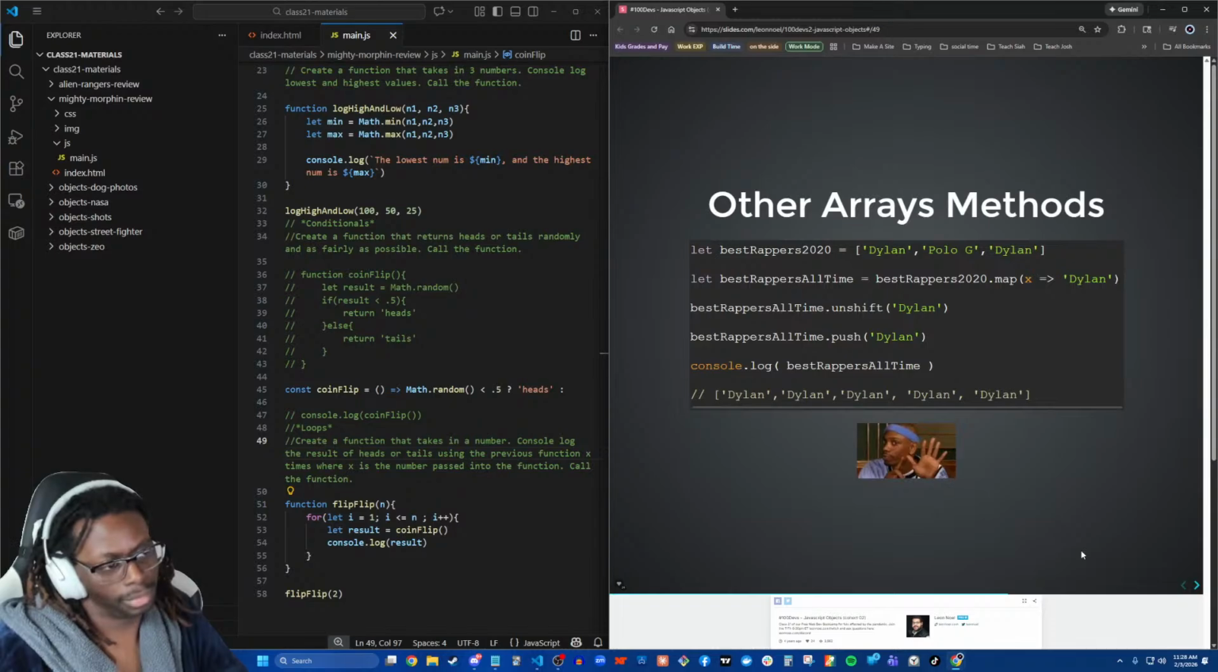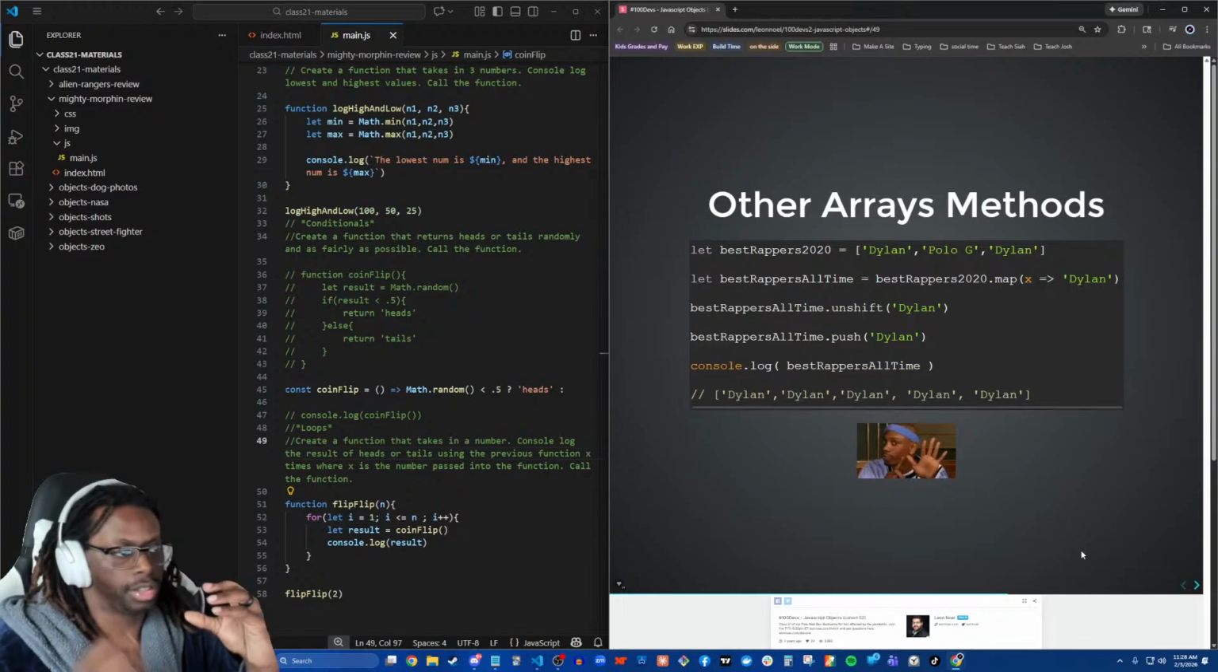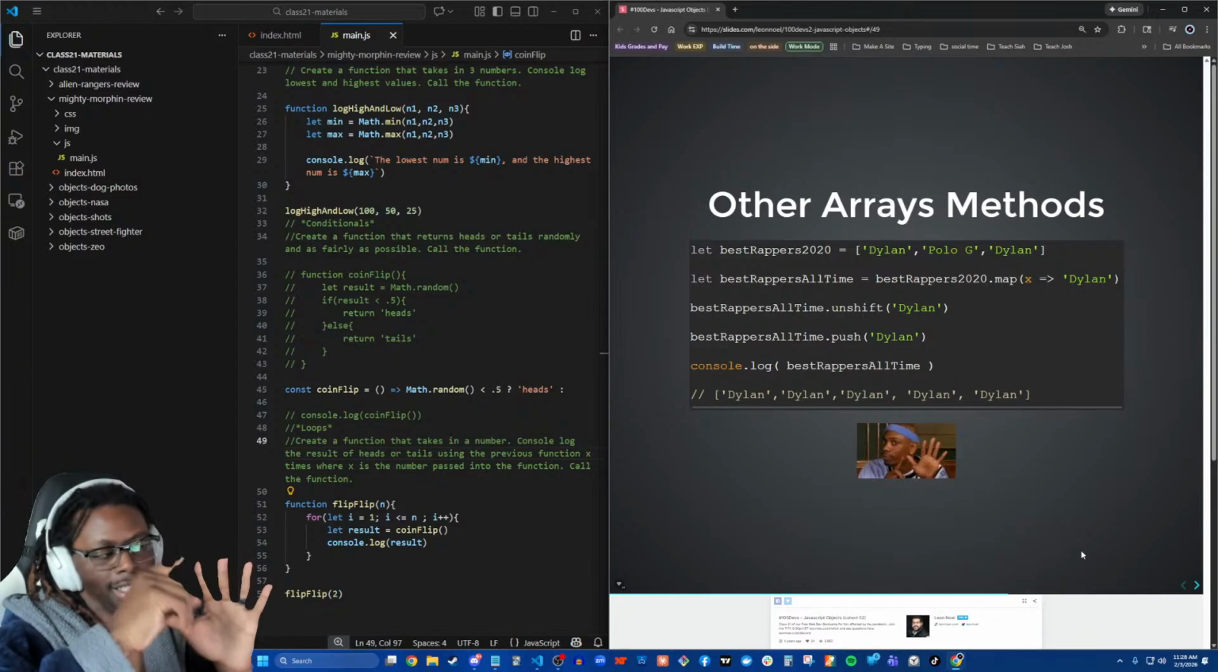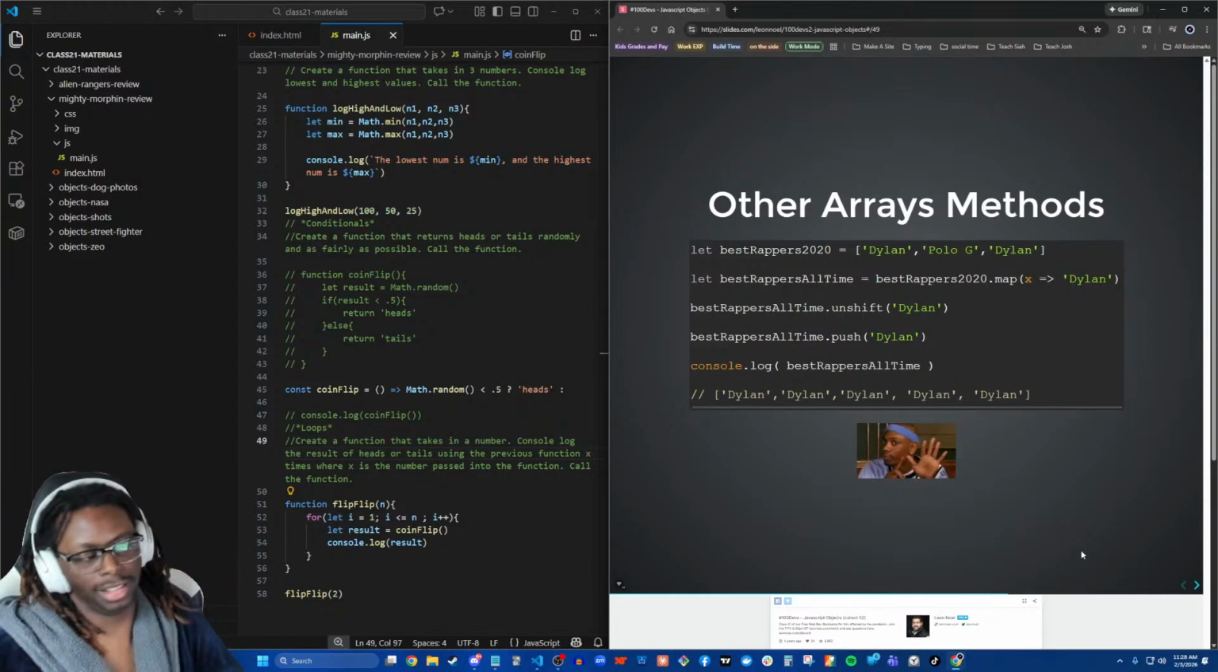And then for the last 2 things to add here, we unshift Dylon onto the front, and we push Dylon onto the back. And so when we console log the bestRappersOfAllTime, we have Dylon, Dylon, Dylon, Dylon, and Dylon. It's a spit hot fire.